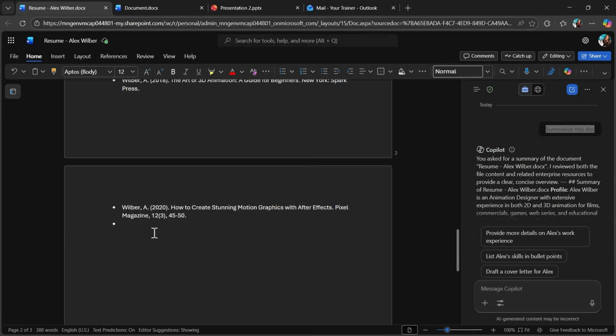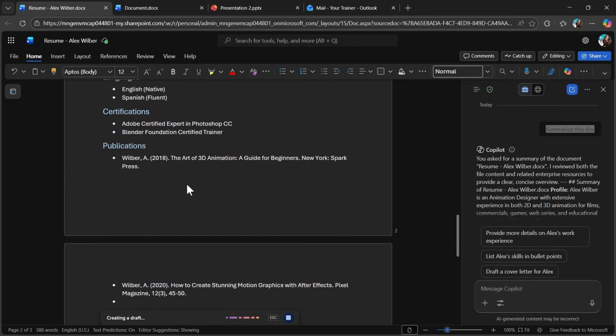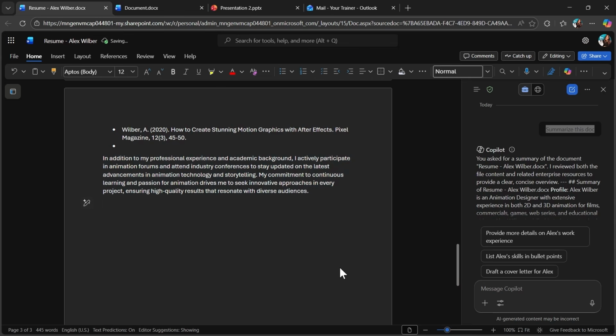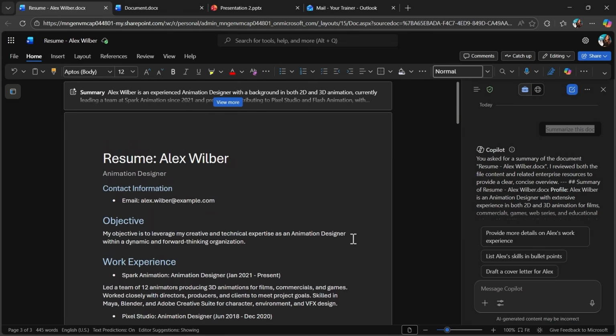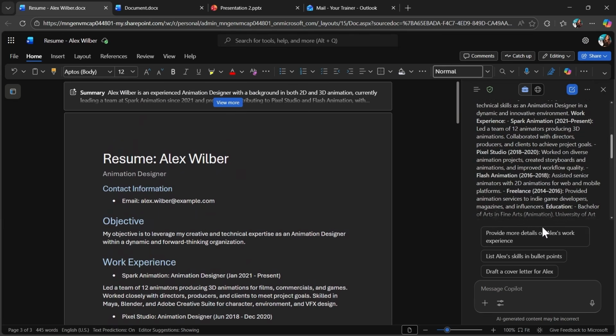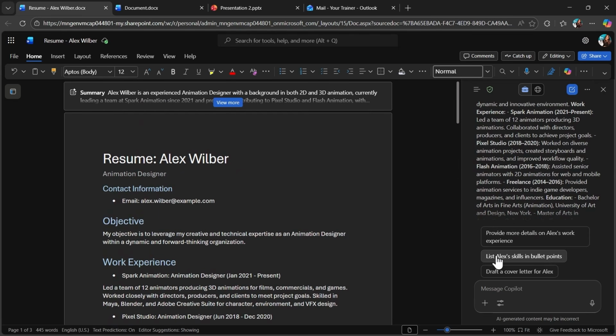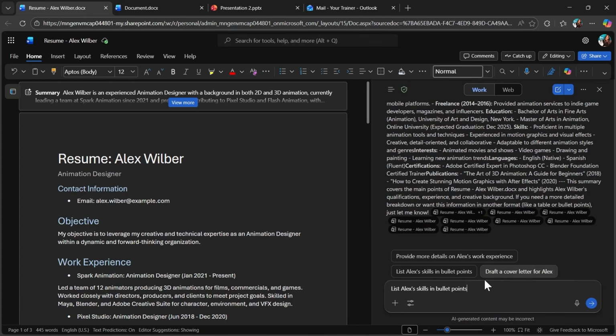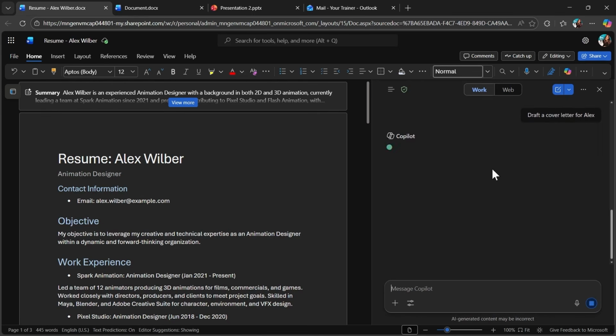And if I want, I can also use Copilot to generate extra parts of the document. For example, I use Keep writing, and it will give me some ideas of what to add inside of this resume. So you can see the generated extra paragraph here as well. On the right side in my Copilot chat, I can ask some follow-up prompts like list Alex's skills in bullet points, for example, or draft a cover letter for Alex based on the CV.